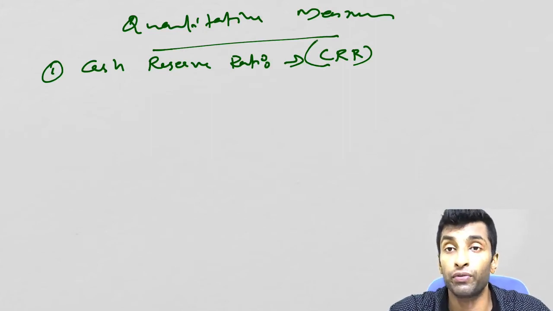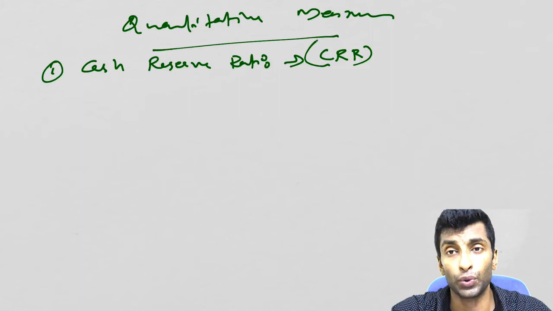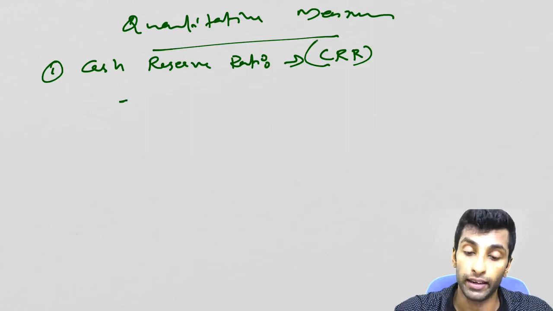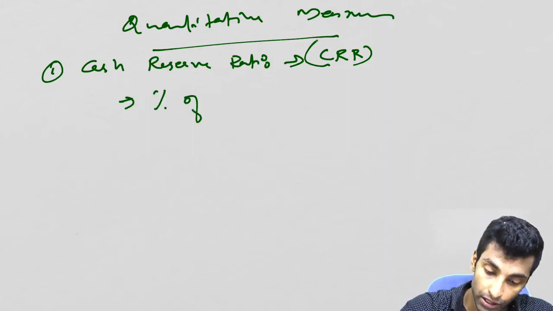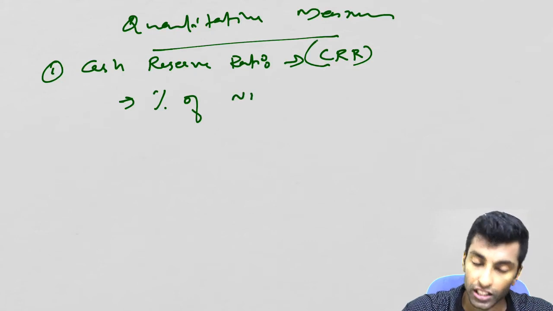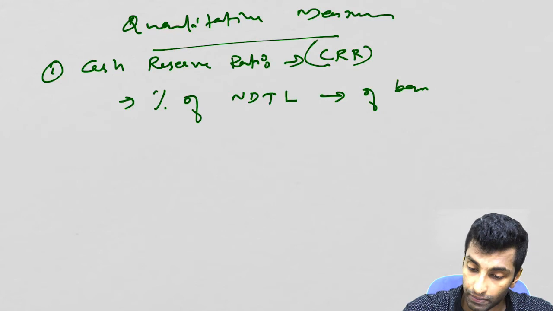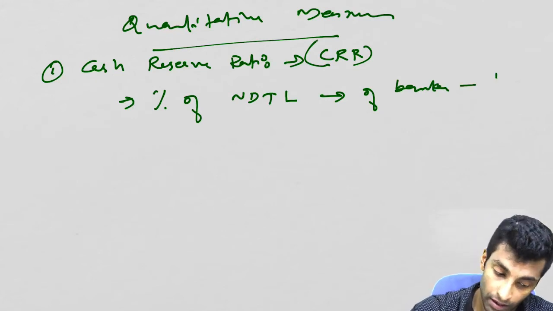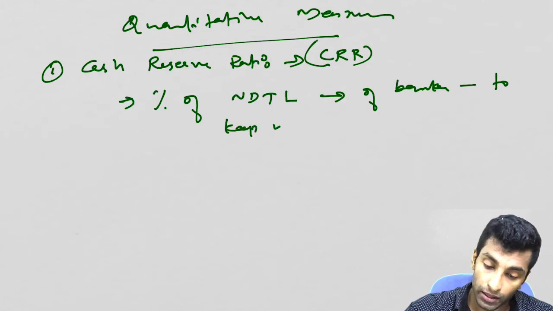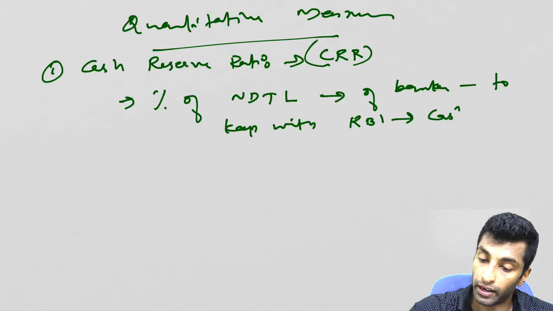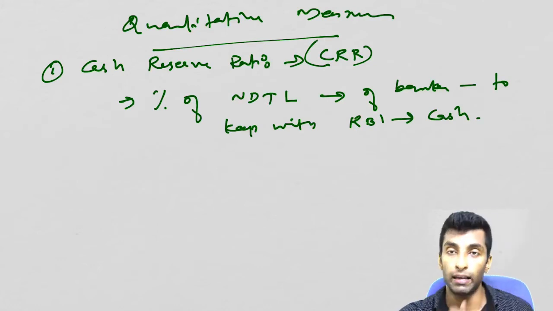That has to be kept with RBI in the form of cash. So it has to be kept in the form of cash with RBI, a certain percentage of NDTL. Okay, so it is the percentage of total deposits, which I write as NDTL, of banks to keep with RBI in terms of cash at any point of time.